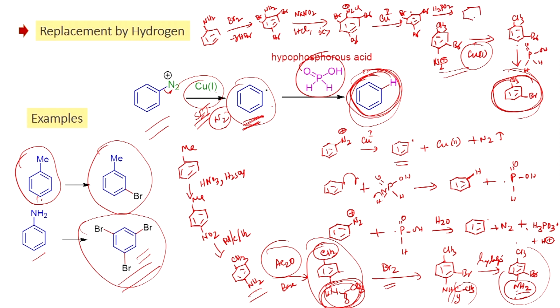And you will be able to get the tribromobenzene as a product. So, this is a very useful reaction. Suppose you have an aniline derivative, you can try to introduce a functional group, or you can try to remove the amine by making the diazonium salt, followed by reaction with the copper halide and hypophosphorus acid as the reagent.